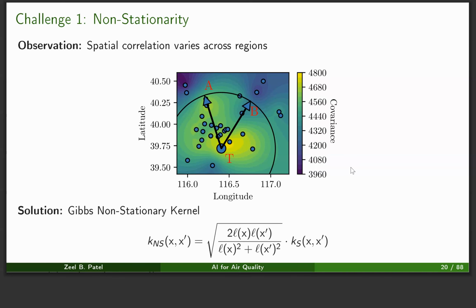To solve this, we use something called the Gibbs non-stationary kernel, which allows us to learn length scales that vary with the input points, which means that we can learn separate length scales at location A and location B, so that we are able to model this complex behavior, which would not be possible with the stationary kernel.